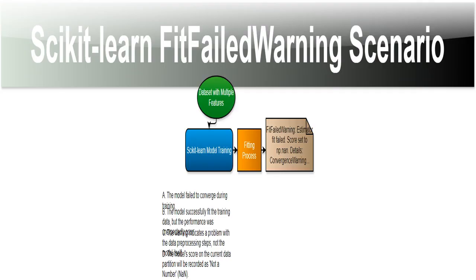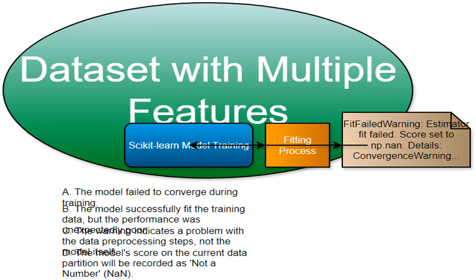I'm looking at a situation where a Scikit-Learn model, during training, throws a FitFailedWarning. This means something went wrong during the model's attempt to learn from the data. It's like trying to bake a cake, and the oven malfunctions halfway through. The data we're using to train the model contains many different characteristics or features. Think of it as a recipe with many ingredients. Each feature is an ingredient. The model tries to understand how these features influence the outcome.